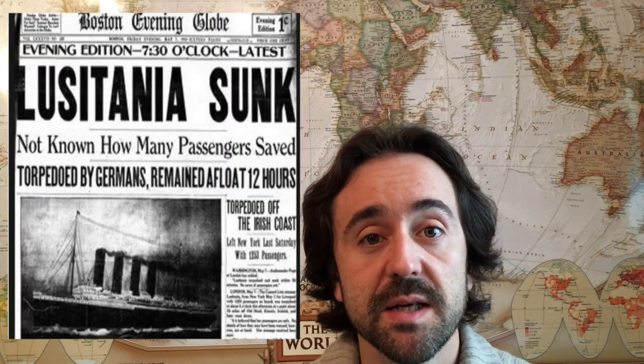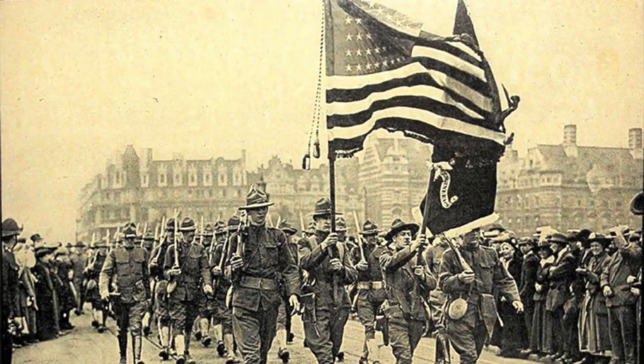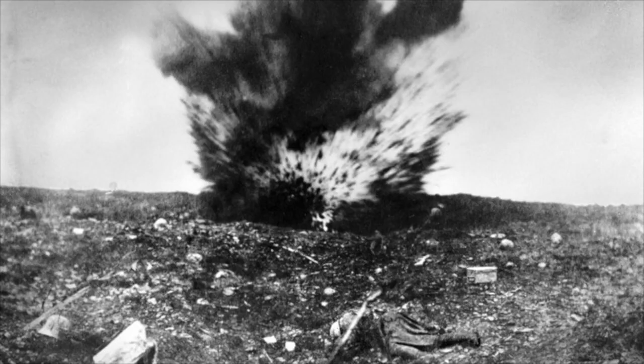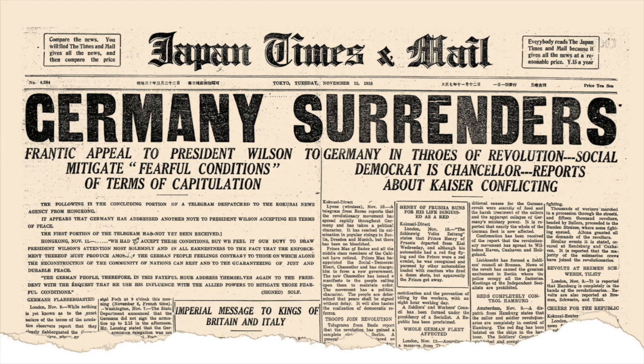Italy joined the war, but sided not with its previous allies, Germany and Austro-Hungary, but joined the British-French side. Anyway, the turning point was the intervention of the United States. With the help of United States supplies and armies, the Allies attacked on all fronts, and the Central Powers surrendered.